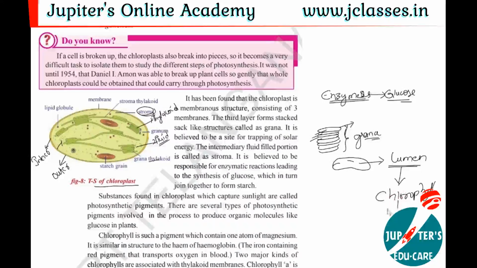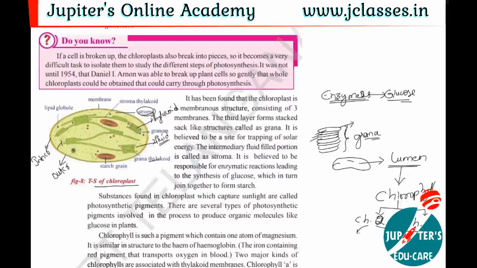But here we can see that chlorophyll exists in two types, that is chlorophyll A and chlorophyll B. Chlorophyll A is in a different color, and chlorophyll B is in a different color. This one is green in color and this one is yellowish in color.